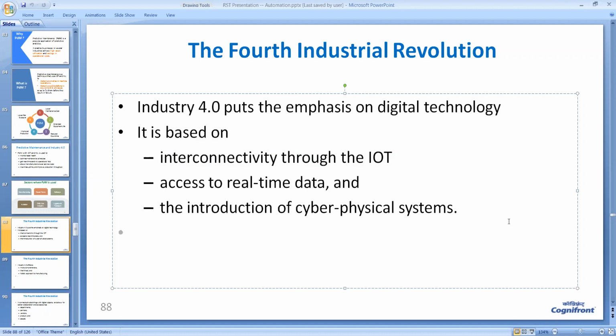Similarly, a lot of digital data is handled through the computer, which is called cyber. And the data is generated or sourced from various machines, which are physical in nature. So physical machines and the virtual computer or cyber are put together, and therefore such a system where computers and industrial machines are interconnected is called a cyber physical system, or CPS.